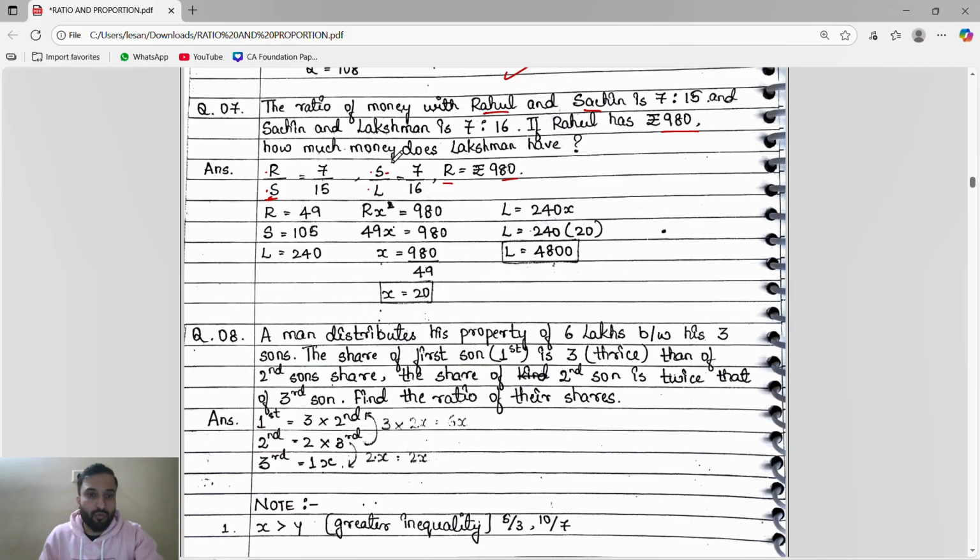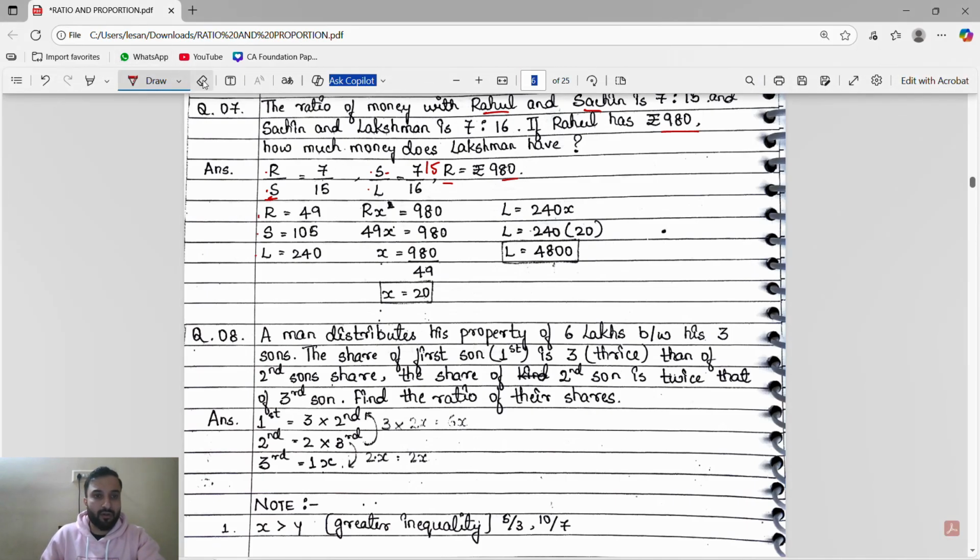So what we have to do? First of all, we will find the value of R, Rahul, Sachin, Lakshman. So obviously it is a continued ratio. You can see Sachin here is 15, here Sachin is 7. So the values are not same. If values will be same, here 15, then done. Sachin will be 15, Rahul will be 7, Lakshman will be 16. Done. But it is not given like that.